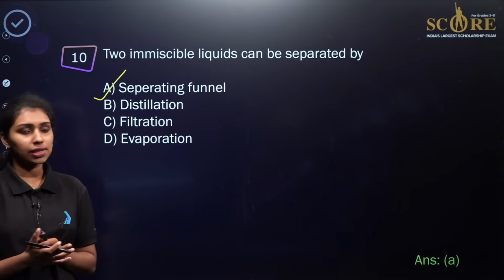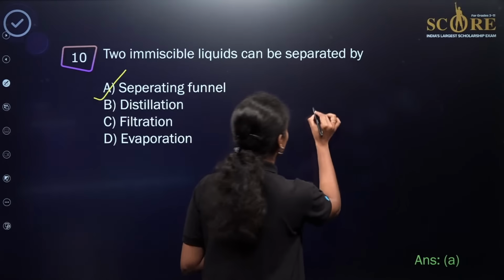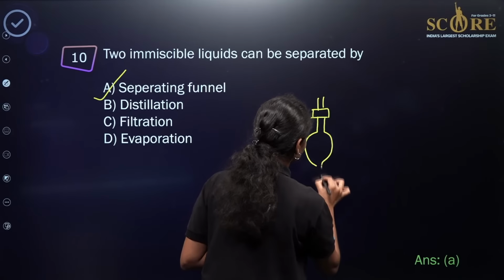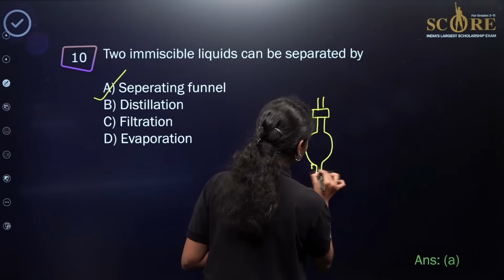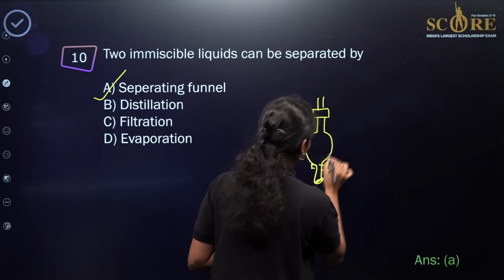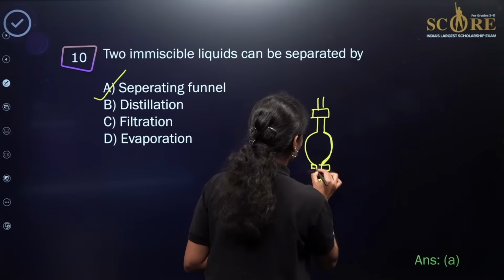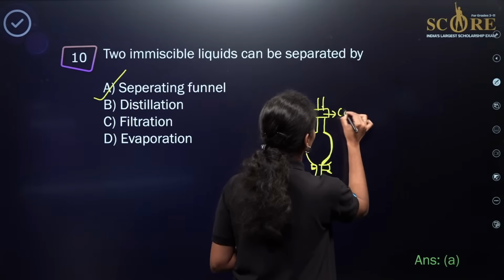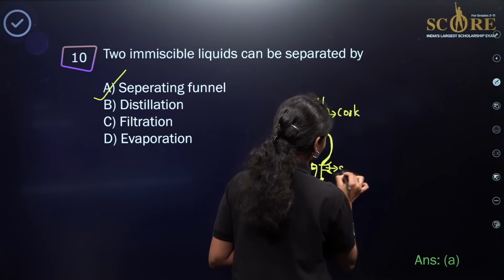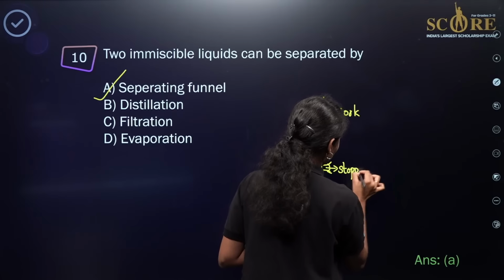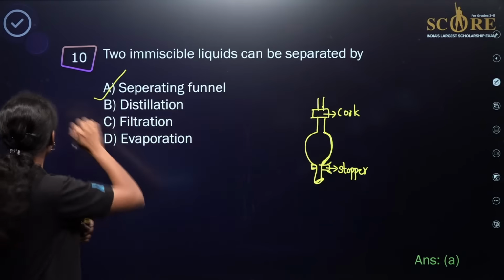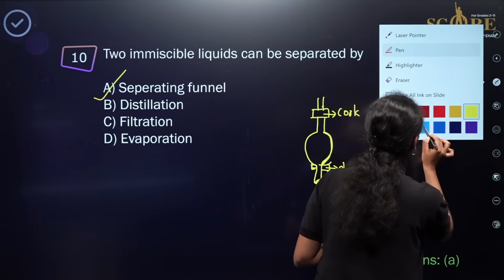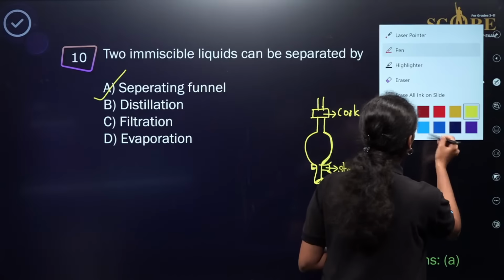I hope you may have already studied the picture of the separating funnel, right? So I will try to draw the structure over here. This will be almost similar to the shape of the separating funnel. Depending upon the density, different layers are formed for the two immiscible liquids. So for example, if you are taking, okay.